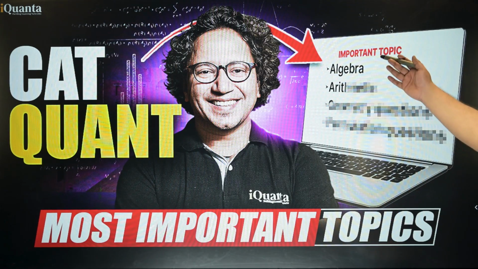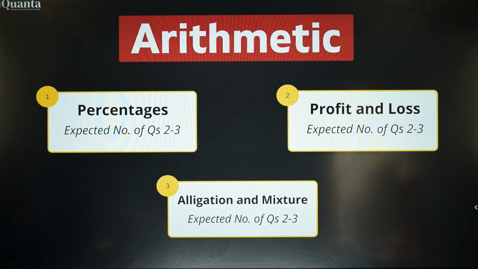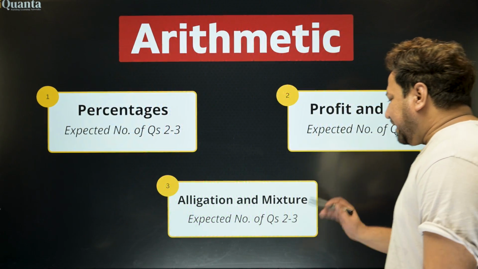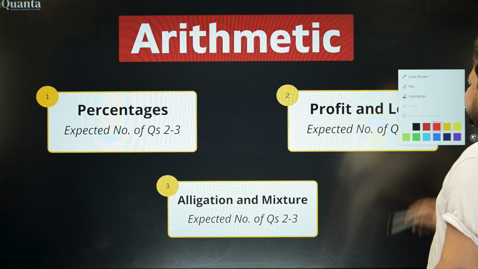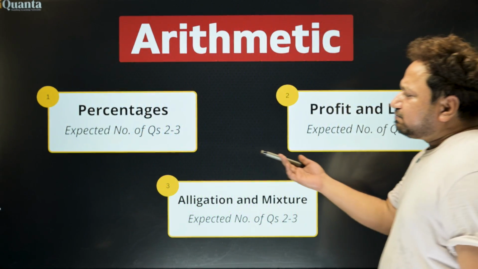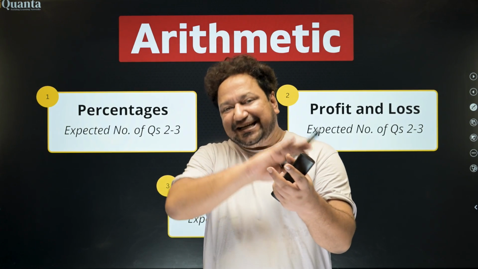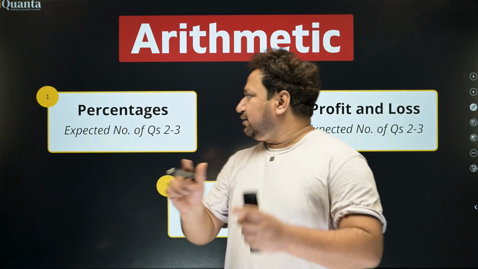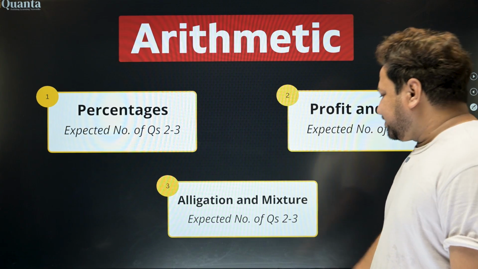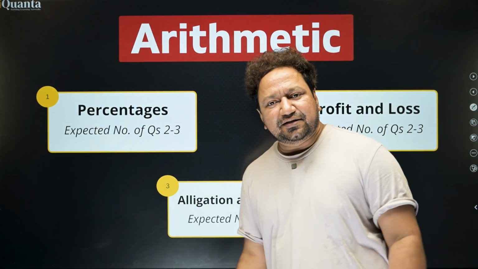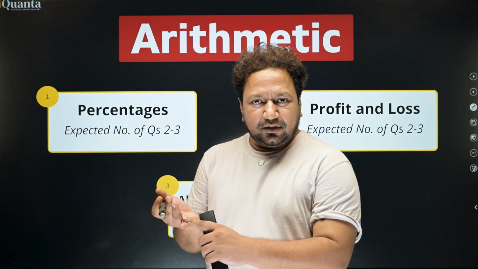Important topics. Arithmetic: percentages, profit and loss, allegation and mixture. So percentages have 2 to 3 questions you can expect in the entire year, not the slot. Here we have profit and loss, then we have allegation and mixture. Now you will be thinking, why these 3 topics only? Where is time, speed, and distance? Where is time and work?